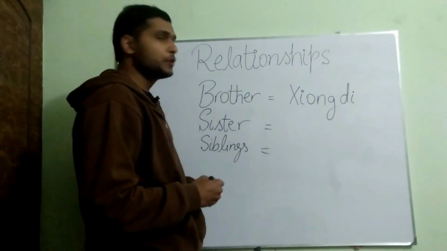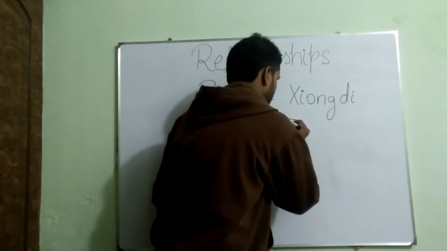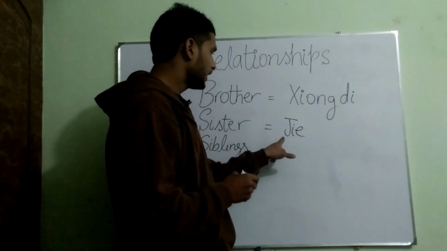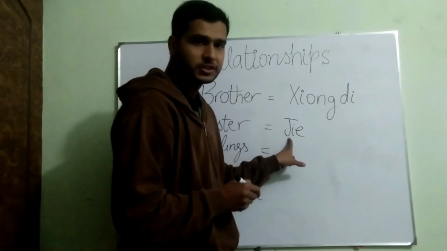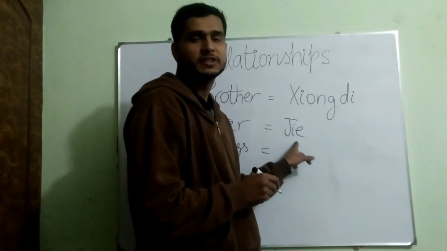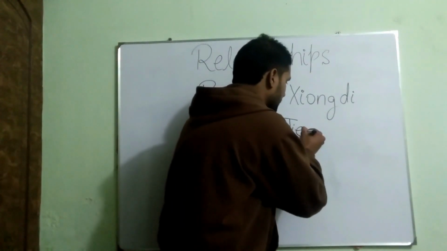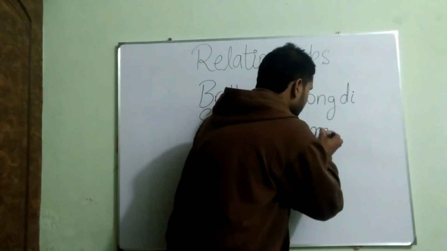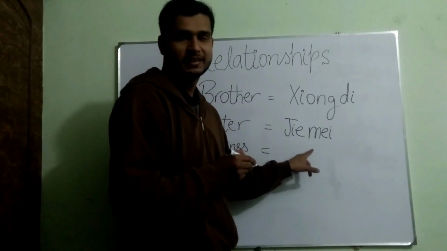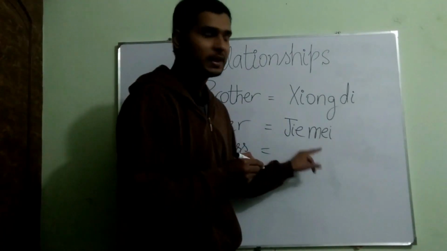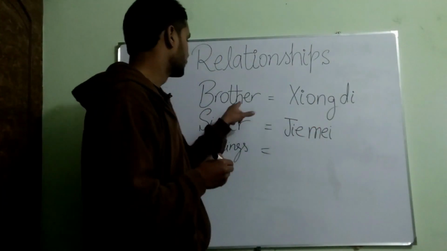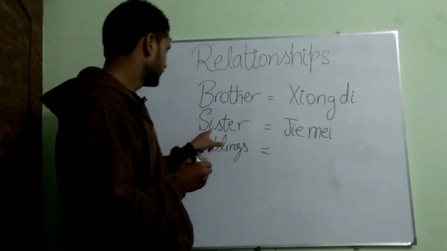For sister, we have jie, J-I-E, and we also say jie. Both are fine, but in this case we will say jie. And if I put M-E-I, mei, it becomes jiemei, and its meaning is sister. Xiongdi, brother. Jiemei, sister.